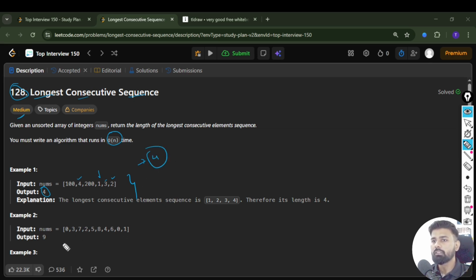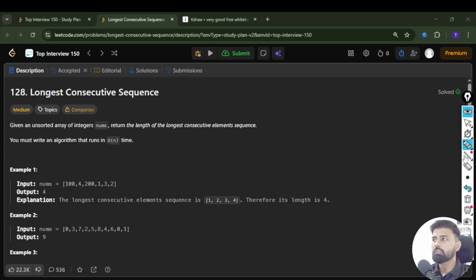In another example, the output we are getting is 9. Why? Because from 0 to 8, we have all the elements: 0, 1, then 2, 3, 4, 5, 6, 7, 8. So 0 to 8, the length will be 9. So we just have to return the longest consecutive sequence.